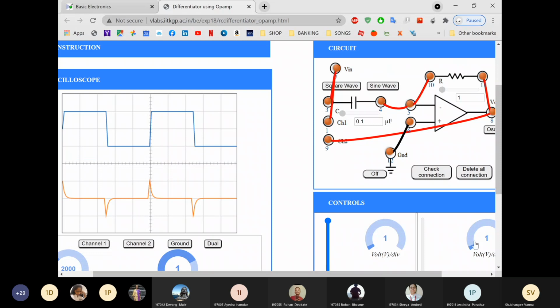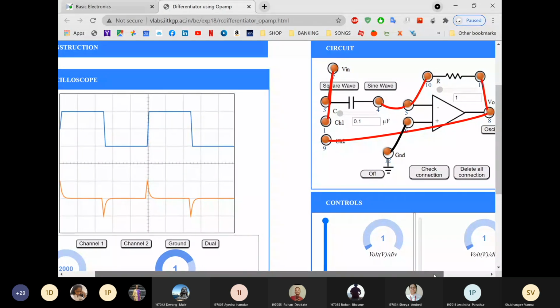So this is about differentiator. When you apply a square wave, you will get a spike output. For square, differentiator gives spike output. And for sine, you will get cos output.